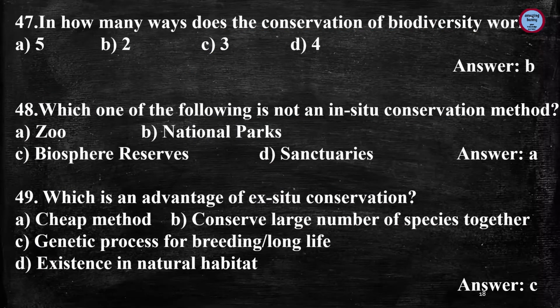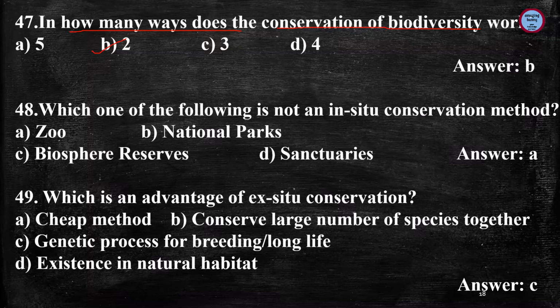Next question is, in how many ways does the conservation of biodiversity work? And the answer is 2, because the conservation methods are broadly classified as in situ and ex situ methods.